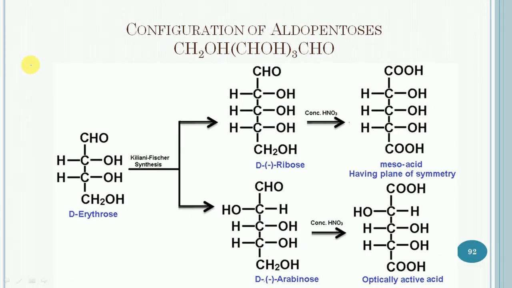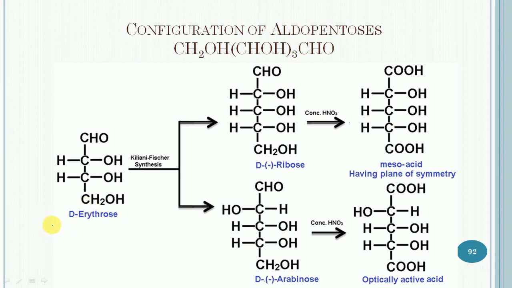Next is the configuration of aldopentoses. They contain 3 dissimilar stereocenters at carbon number 2, 3 and 4. Therefore 8 stereoisomeric forms are possible in this case. They will have in total 4 pairs of enantiomers, and these are D and L ribose, D and L arabinose, D and L xylose, and D and L lyxose. So let us consider the configuration of the 4 pentoses of the D series.